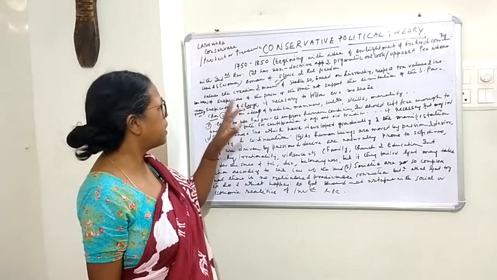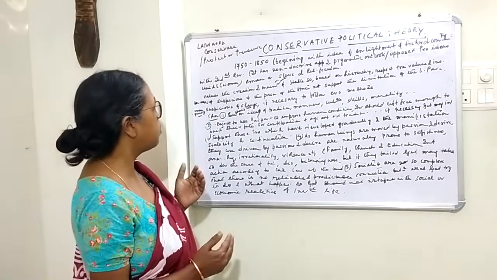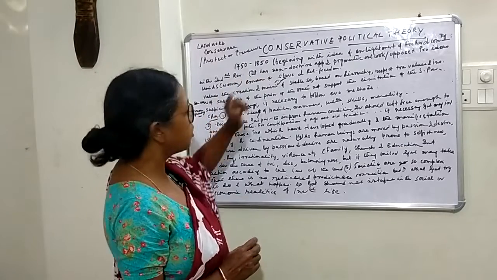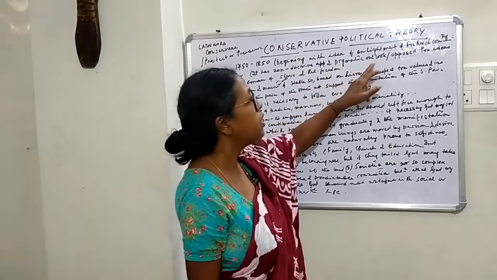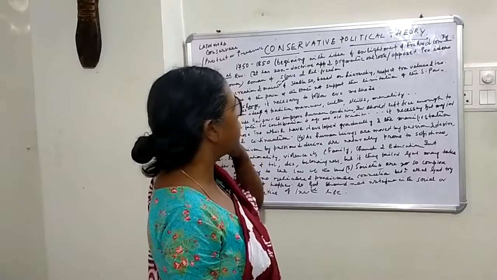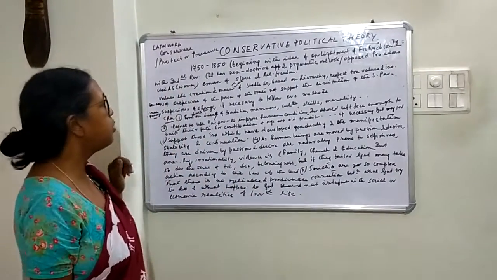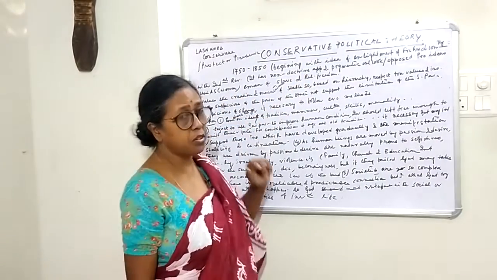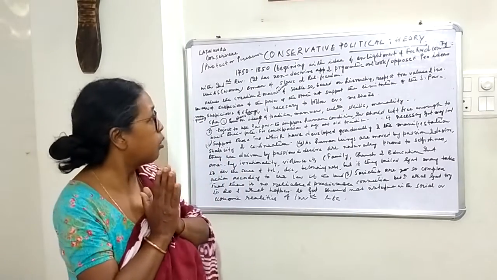And this particular theory, it is not at all a theory, but whatever it may be, this particular idea or ideology started from 1750 and continued up to 1850. That means it began with the ideas of the Enlightenment and the French Revolution. After the French Revolution, new developments took place, and it continued with the Industrial Revolution in England. But remember one thing, that it has a non-doctrine approach. It is not clearly termed a doctrine.